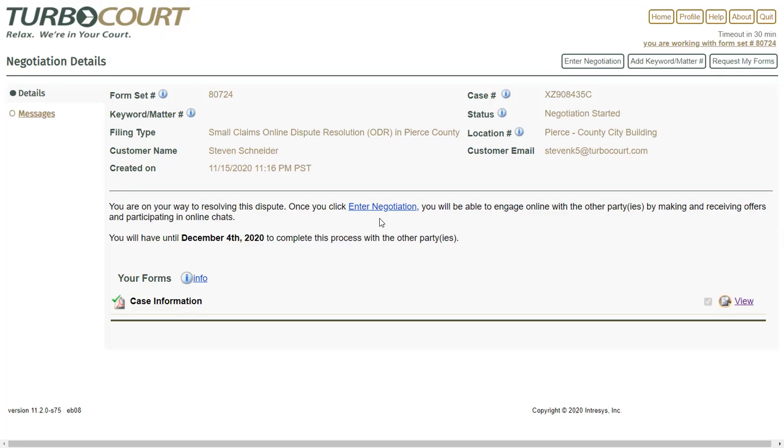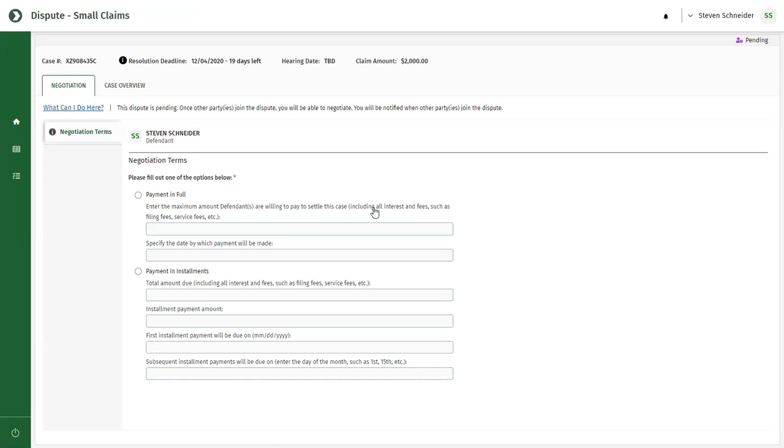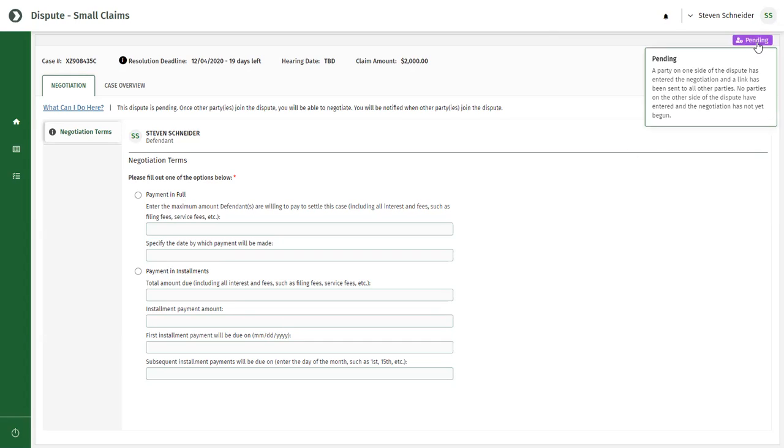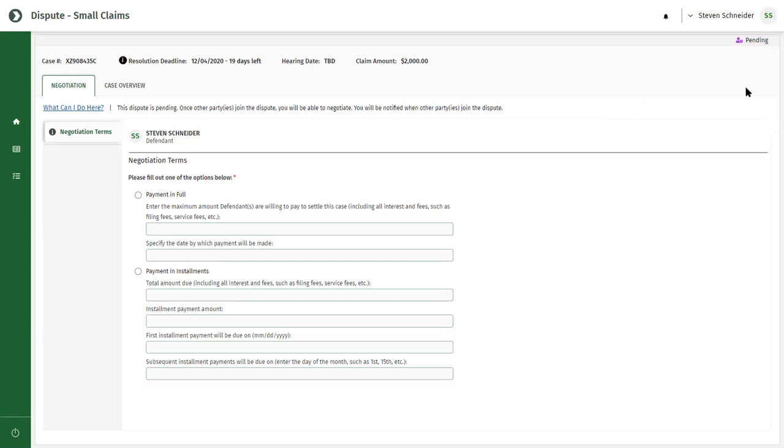If the plaintiff has not yet registered for ODR, you'll have to wait for them to do so before you can actually begin negotiating. If you do enter the ODR negotiation area before the plaintiff registers for ODR, it will look like this. As you can see, the status of your negotiations is pending. And you are the only party shown in the ODR area at this time.